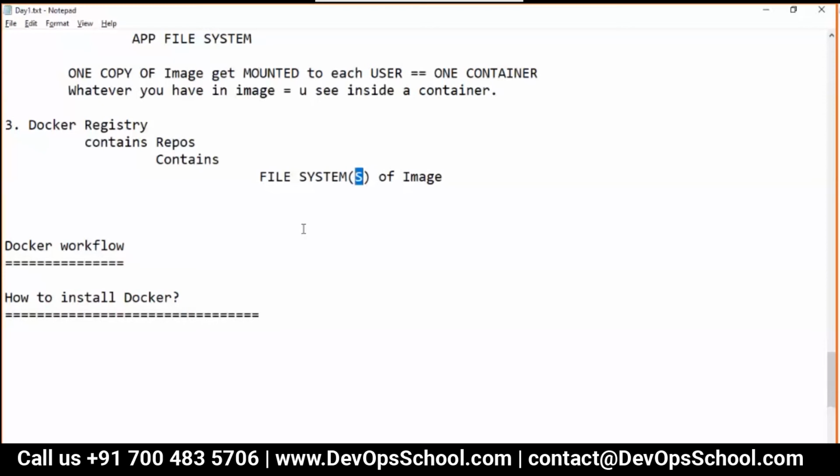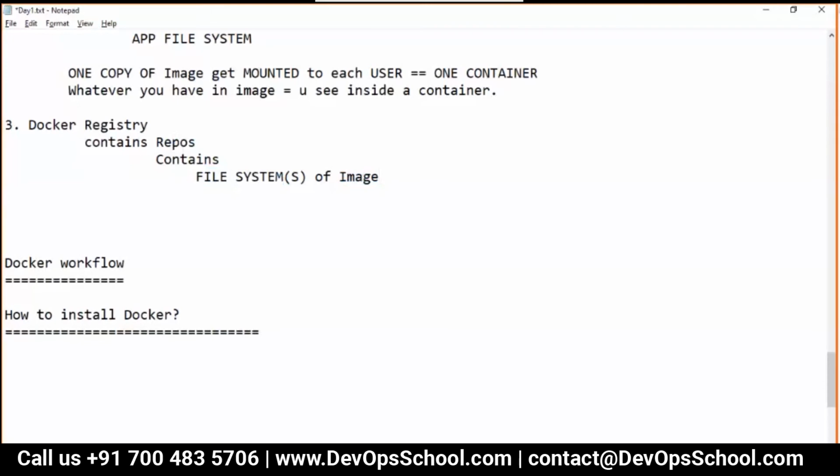SVN is a file versioning tool. Git is not. Why am I saying this? Read about the Git internals. Okay, so guys, Docker registry is a place where you will find multiple repositories, and in each repository you will find the file system of images.